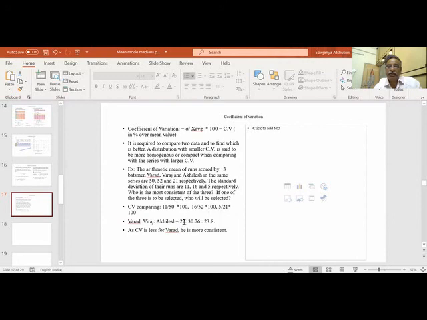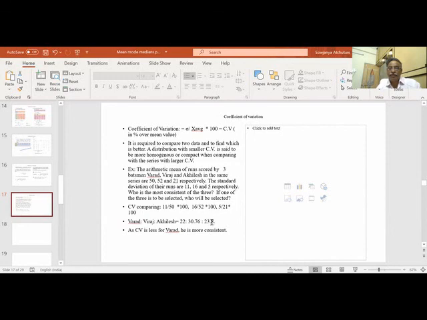Varad has a coefficient of variation of only 22. But if we want more score, then we have to select the third man, because there is not much deviation between 22 and 23, whereas between 22 and 30 there is a large deviation. But these two can also be taken because one is scoring more, 52.